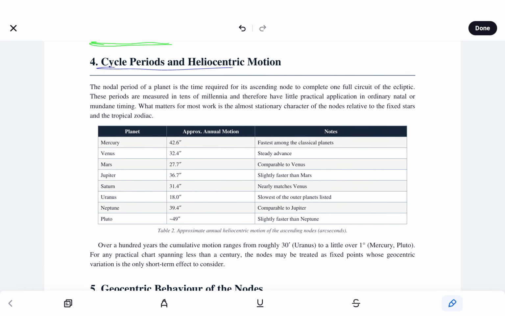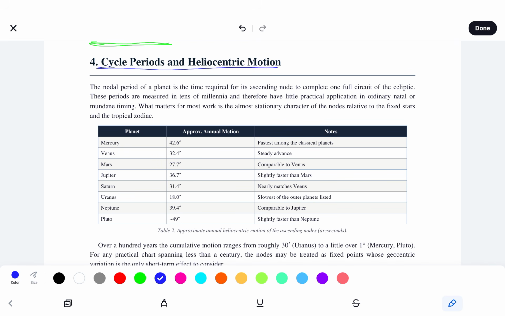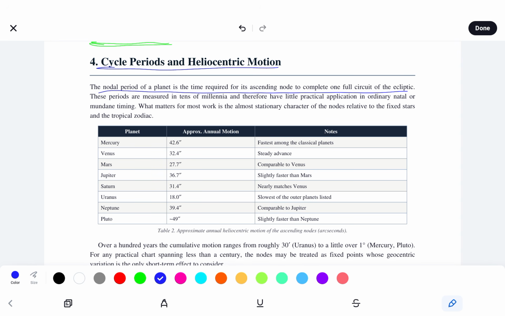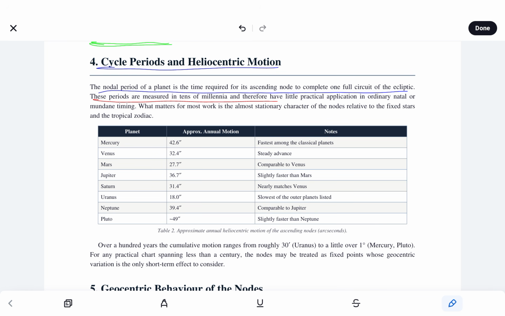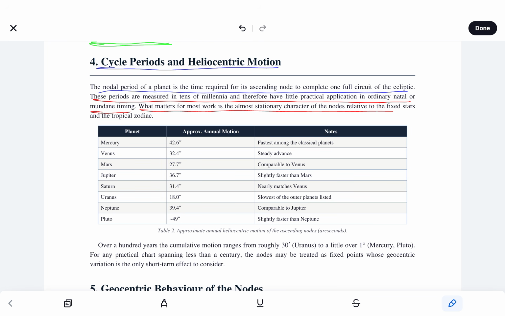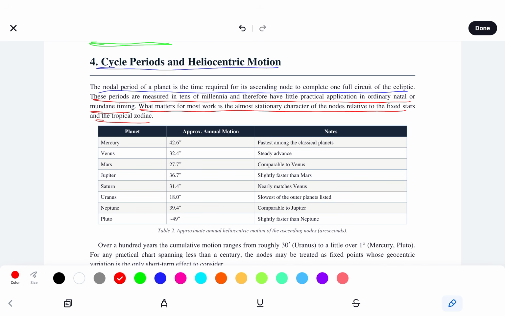Cycle periods in Helio motion. The nodal period of a planet is the time required for its ascending node to complete one full circuit of the ecliptic. These periods are measured in tens of millennia and therefore have little practical application in ordinary natal or mundane timing. What matters for most work is the almost stationary character of the nodes relative to the fixed stars